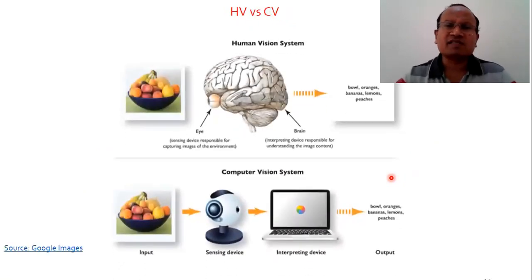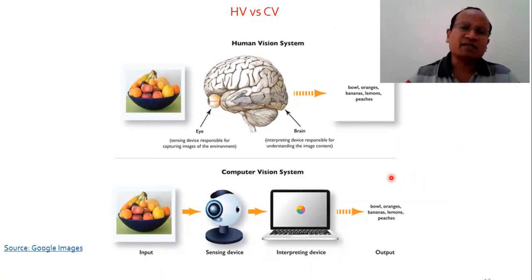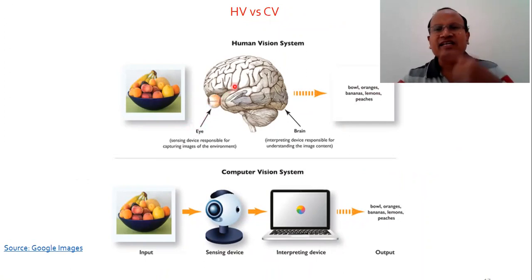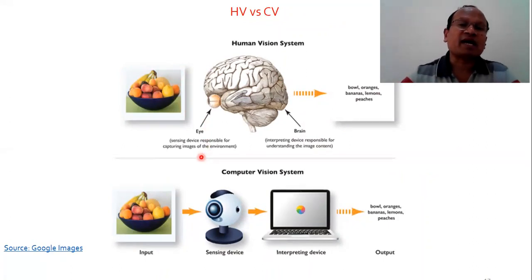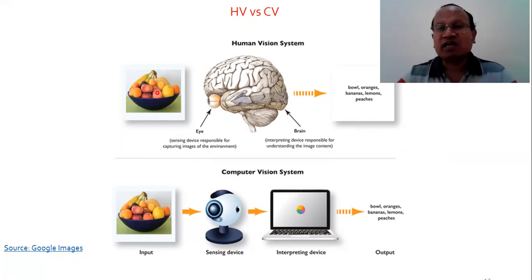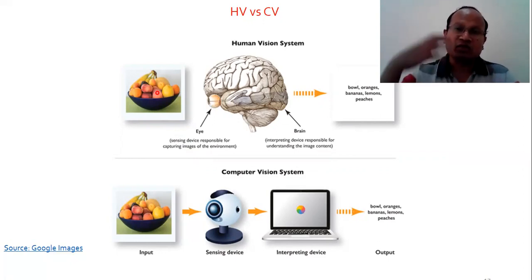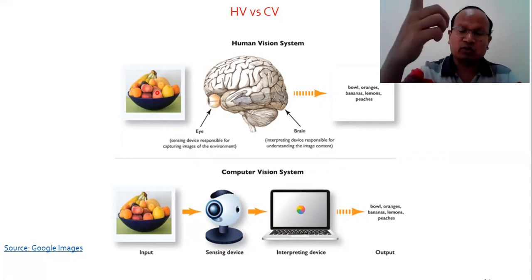If we compare human vision versus computer vision, very simple. When we see an object, it goes to our eye. I have already explained that it is finally connected to the brain. The brain is responsible for understanding the content of the image, whereas the eye is responsible for capturing images from the outside world. So whether it is a bowl with apples, banana and other fruits, it can be differentiated and interpreted by the human eyes with the help of the brain, of course.